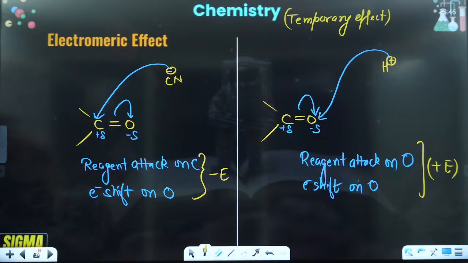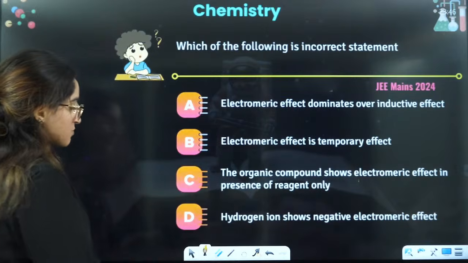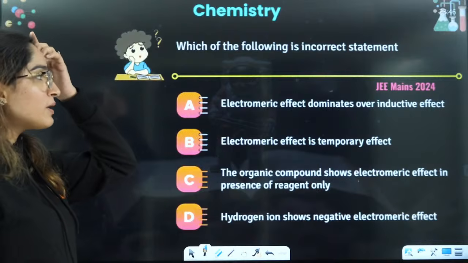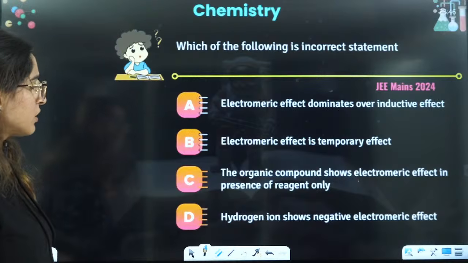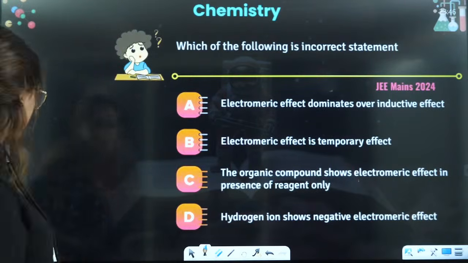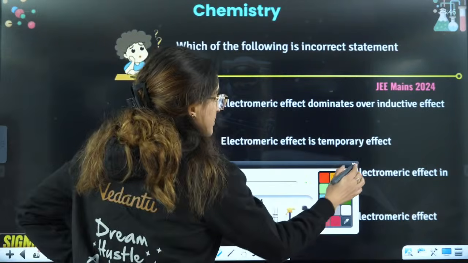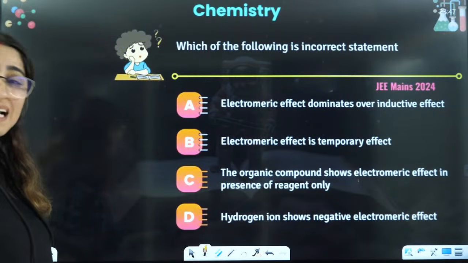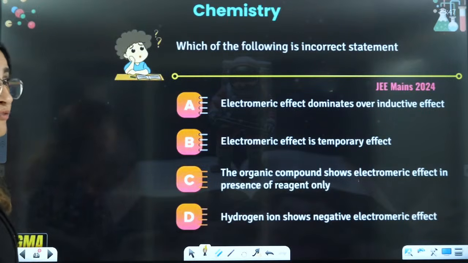Right, everyone, let's do the next one here. Which of the following is an incorrect statement? 2024 question: electromeric effect dominates over inductive effect. Incorrect statements we are talking about. So okay, what is happening? Right. If you see here, electromeric effect dominates over inductive effect. Yes, that dominates over inductive, yes.